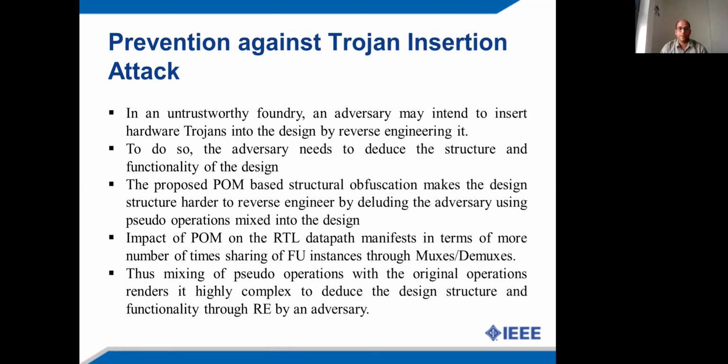However, the proposed pseudo operation mixing based structural obfuscation hinders the process of reverse engineering, and this is because the process of reverse engineering becomes harder for an adversary because of mixing of these pseudo operations with the original operations of the design. Therefore, an adversary gets deluded and fails to deduce the original functionality of the design, and he becomes unable to insert the hardware Trojans into the design.